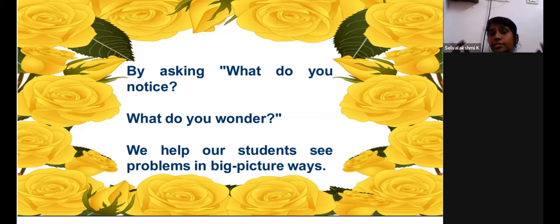The first thing is observe. The next thing, wonder. That is, you have to think. So by this, we help our students to see the problem in a big picture. A big picture doesn't mean that it is showing on a big screen. It gives a better vision of the problem, a better vision about the scenario. That is what is called a big picture.